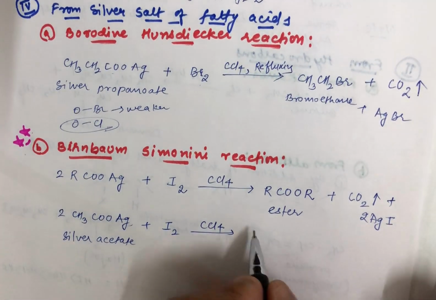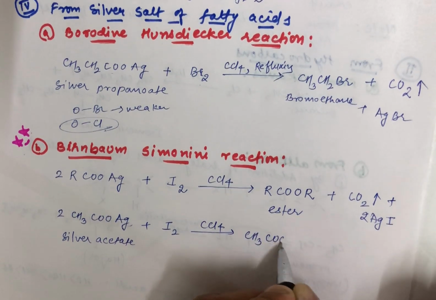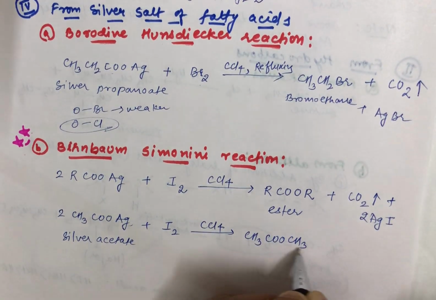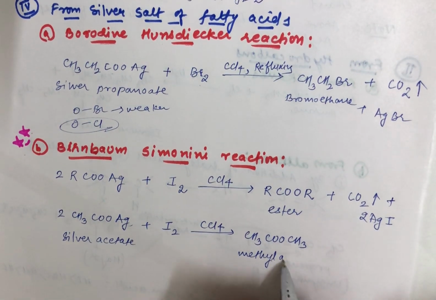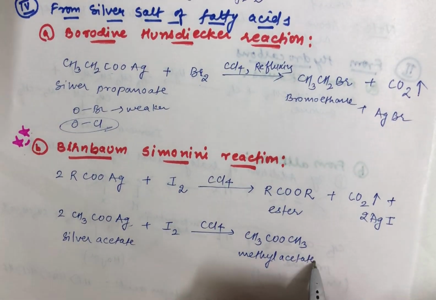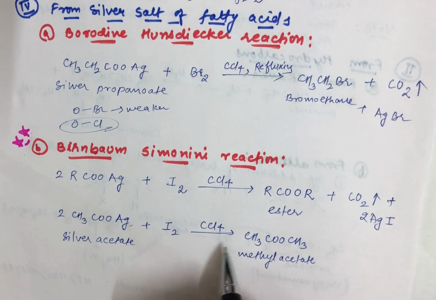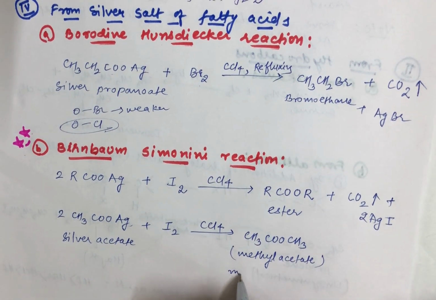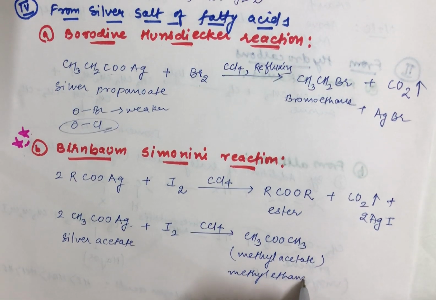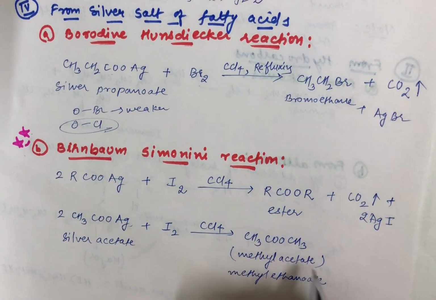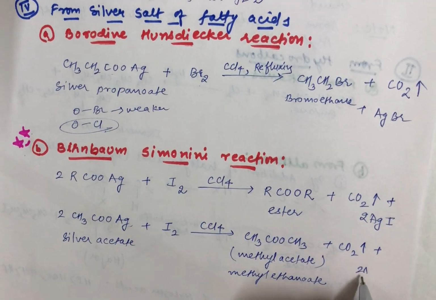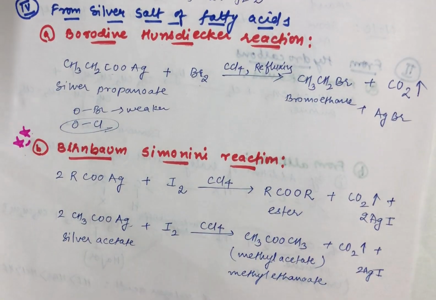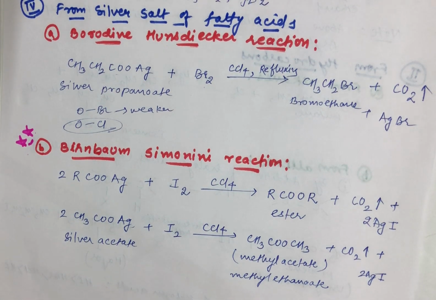Now this will give you an ester which is CH3COOCH3. This is nothing but methyl acetate. The name of this is methyl acetate, or methyl ethanoate. You can name this as methyl ethanoate because of it being an ester. And the byproduct, as I have shown already in the generalized reaction, AgI will be formed.